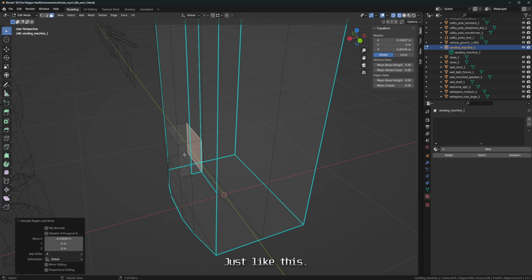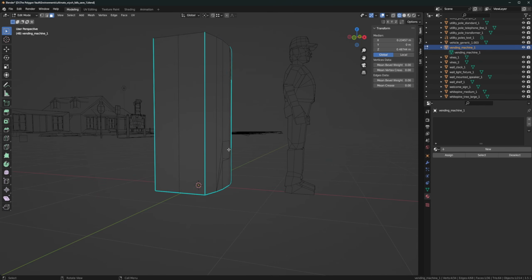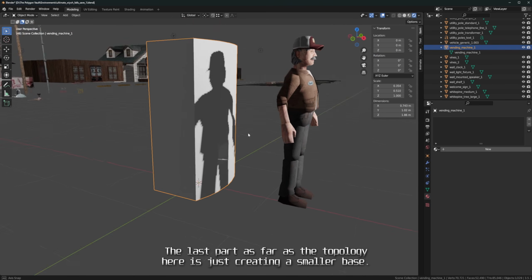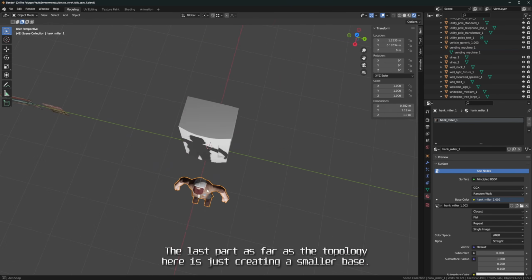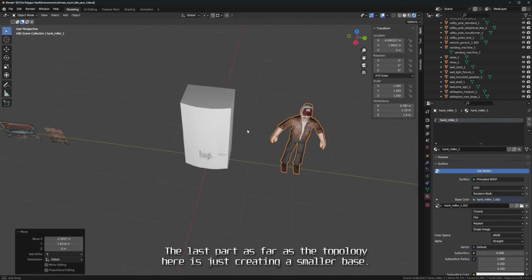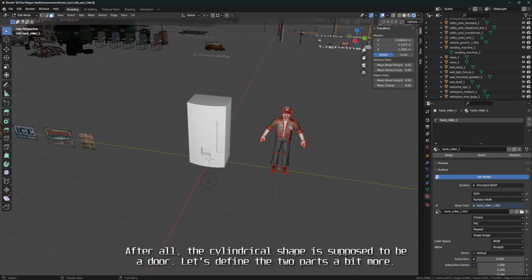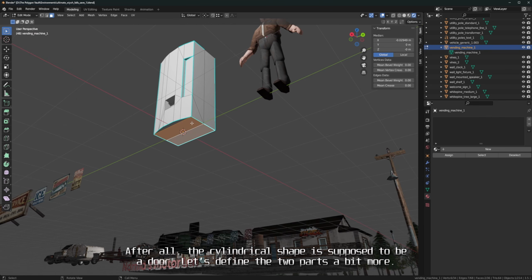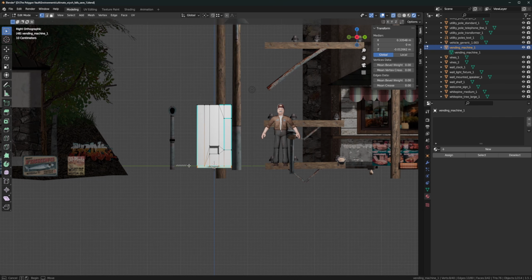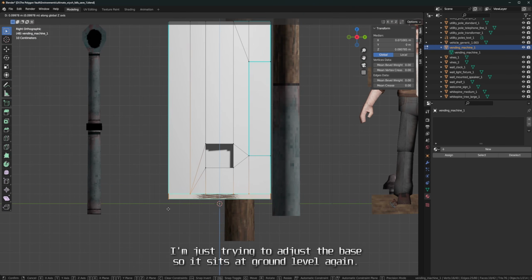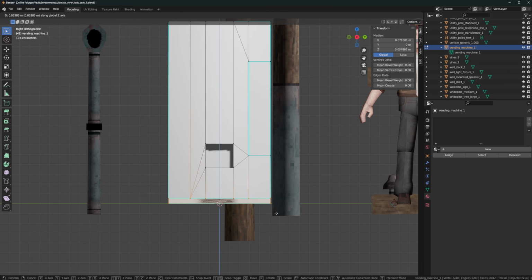Just like this. The last part, as far as the topology here, is just creating a smaller base. After all, the cylindrical shape is supposed to be a door. Let's define the two parts a bit more. I'm just trying to adjust the base so it sits at ground level again.